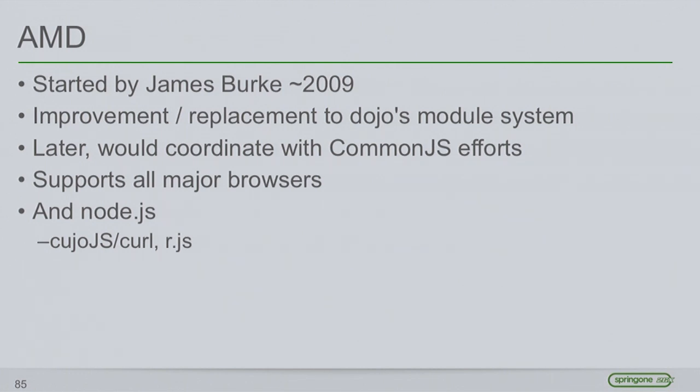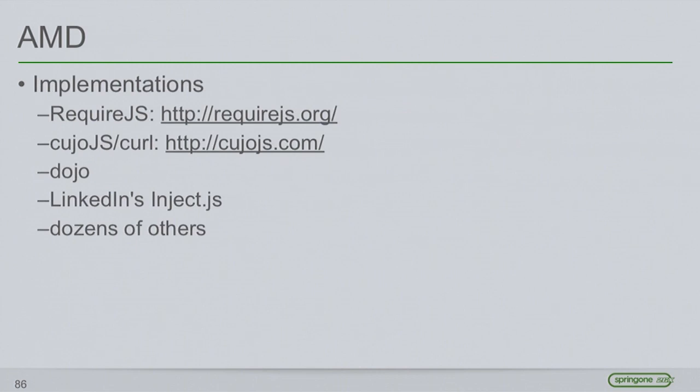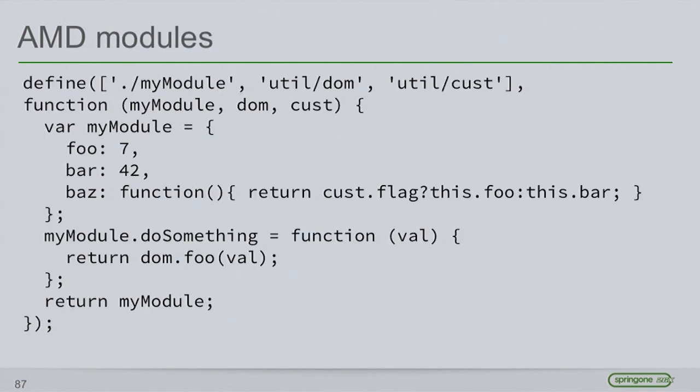It works in all the browsers. Works back to the Netscape days because it uses techniques that are known to work everywhere. It also works in Node.js. Curl works in there, and a companion project to Require.js, the most popular AMD loader, is R.js. So it also works in Node. Lots of implementations out there. There are actually dozens and dozens of AMD loaders out there now, Require.js and curl being the most popular.